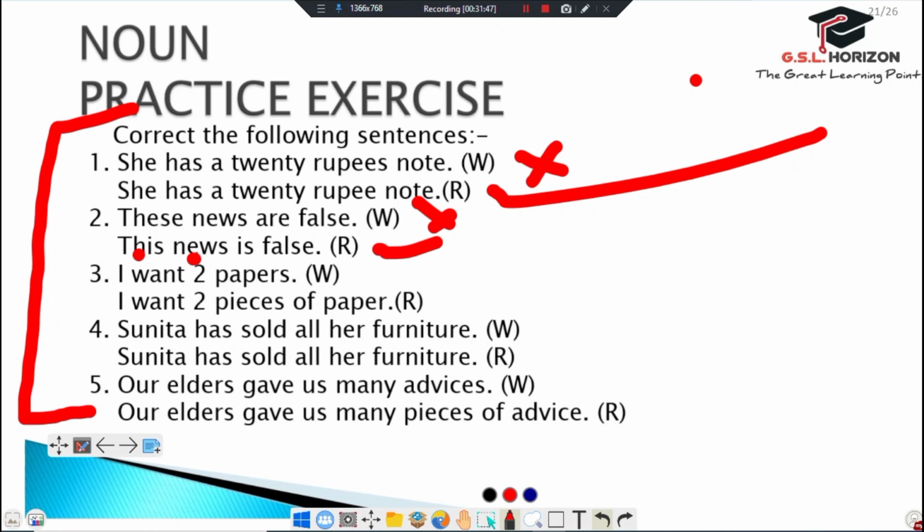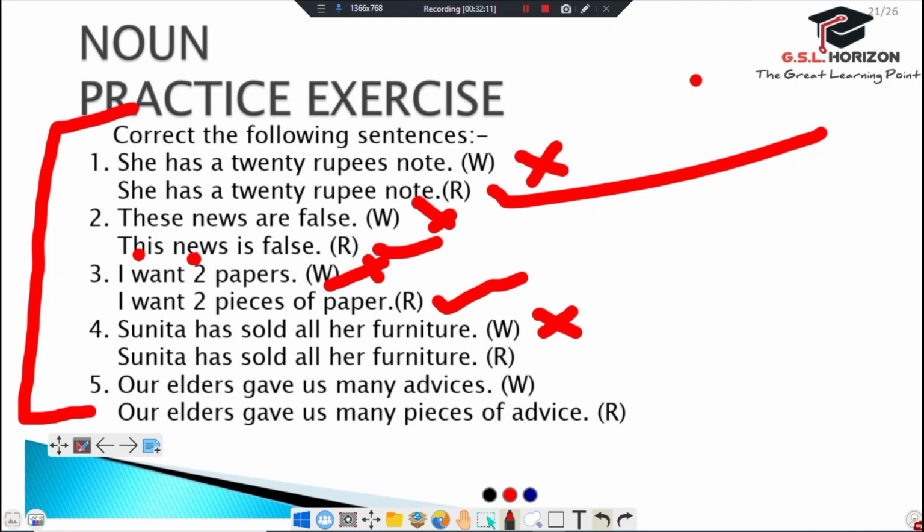I want two papers. It is wrong. I want two pieces of paper. It is right. We cannot use papers here, as I taught you in previous slides. Sunita had sold all her furnitures.